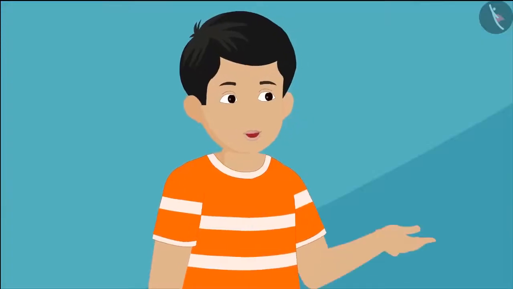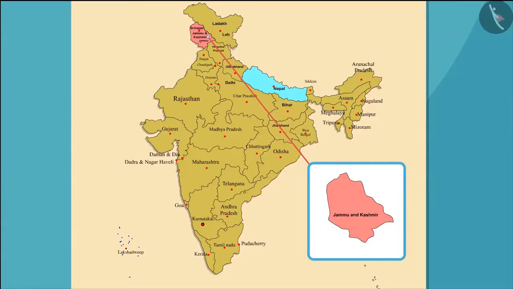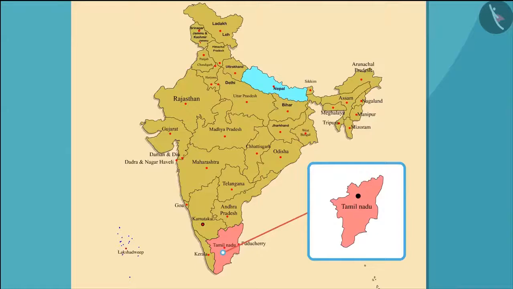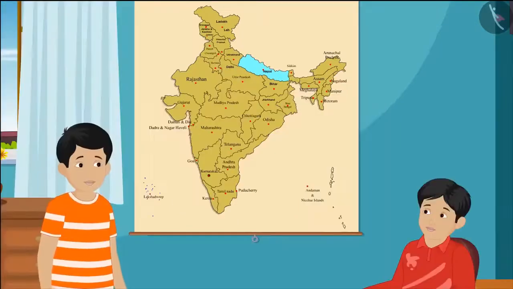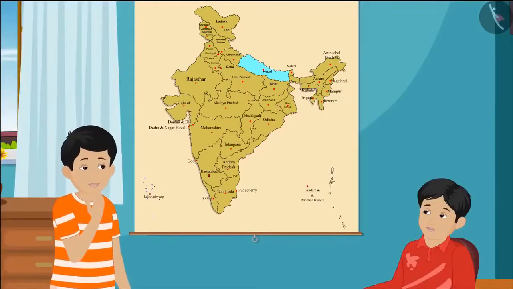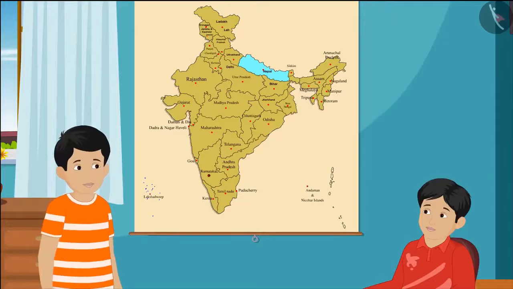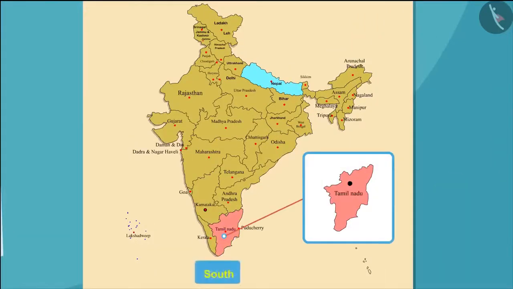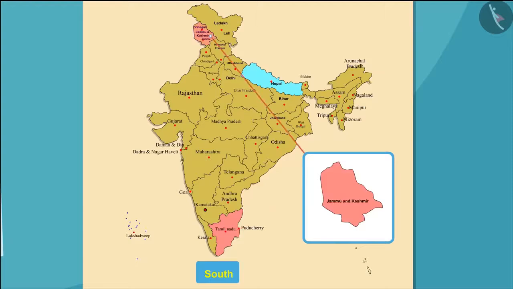Govind, in these holidays, I am going to Jammu and Kashmir with my parents. Oh wow! And I am going to Tamil Nadu with my family. Alright, but where is Tamil Nadu? Look at this map carefully. Tamil Nadu is a southern state of India. And this is Jammu and Kashmir, where you are going for the holidays.